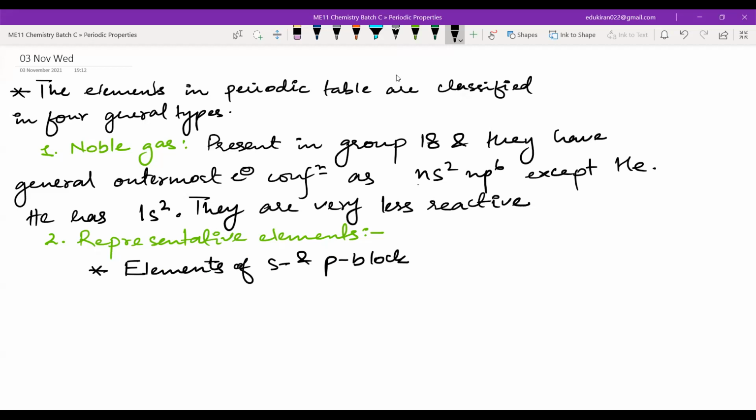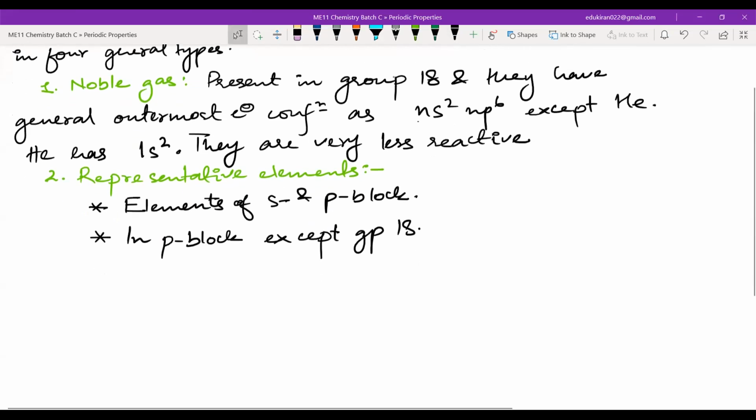Now in the P block, you will remember that except group 18, everything is a representative element, because group 18 is the noble gases. We have already classified group 18 into noble gases.